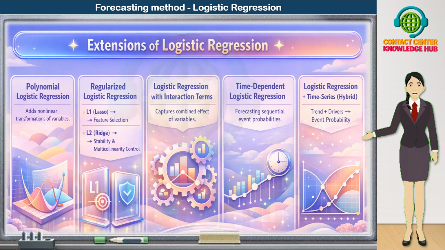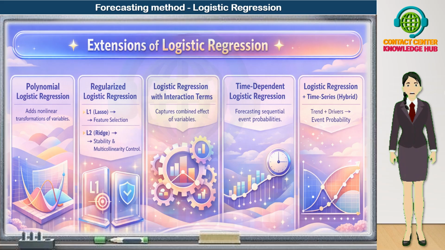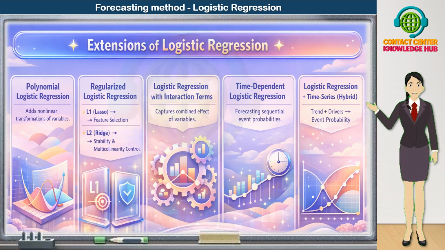Let's now look at some powerful extensions of logistic regression that help us handle more complex, real-world situations. First, polynomial logistic regression. Standard logistic regression assumes a linear relationship in log odds. But many systems are nonlinear. With polynomial logistic regression, we add nonlinear transformations of variables, such as squared terms, x², or even x³. This allows the model to capture curves and saturation effects. For example, risk rising quickly at first and then flattening.